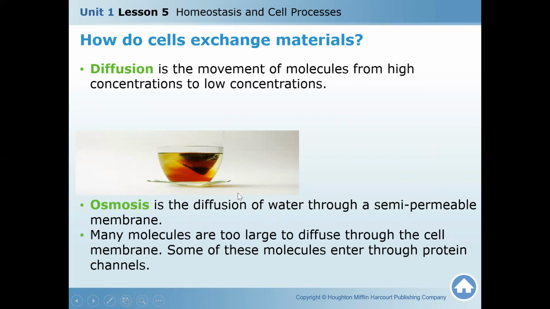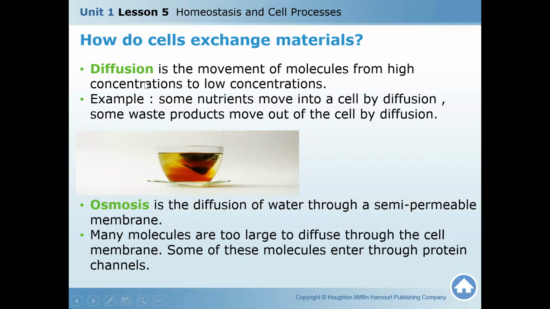Osmosis is the diffusion of water itself. If the water is through a semi-permeable membrane, many molecules are too large to diffuse through the cell membrane, so some of these molecules enter through protein channels. So diffusion is the movement of molecules from high to low concentration, but the movement or diffusion of water through a permeable membrane is called osmosis.